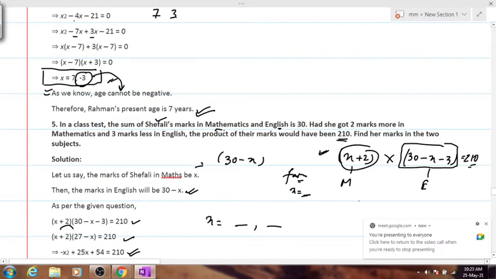Shomajit Sheel or Shomajit Sarkar, any of you can answer. And kindly make it fast. If you are doing it, let me know. Sir, we are doing it.